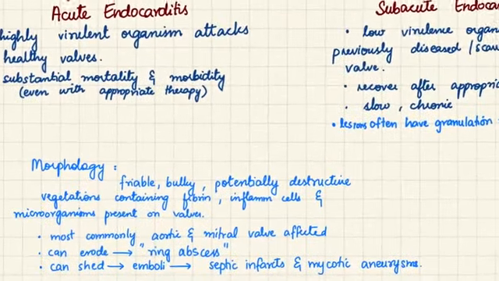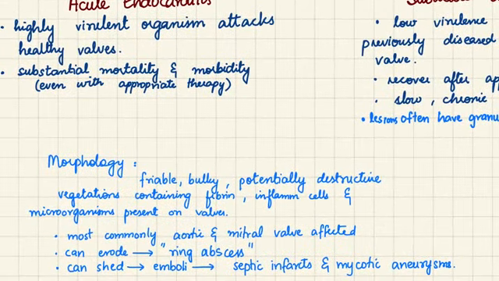Morphologically, what happens is that the vegetations that are growing on the valves or on the endocardium are going to be friable. That is, they can be broken down easily. They'll be bulky, and these vegetations are potentially destructive, because they can invade the underlying endocardium or valve and cause inflammation and then subsequently fibrosis, etc. But what they contain is inflammatory cells and microorganisms that are responsible for the vegetation to develop in the first place.